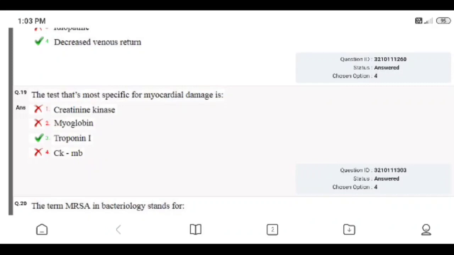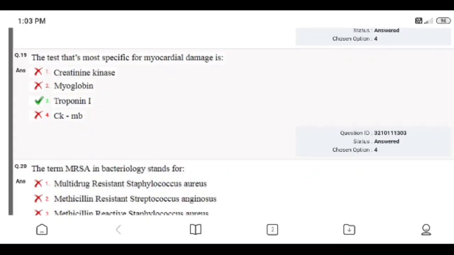Question number 19. The test that's most specific for myocardial damage is: creatinine kinase CK, myoglobin, troponin I, or CK-MB. Right answer is 3, troponin I. My answer, 4, CK-MB, is wrong.